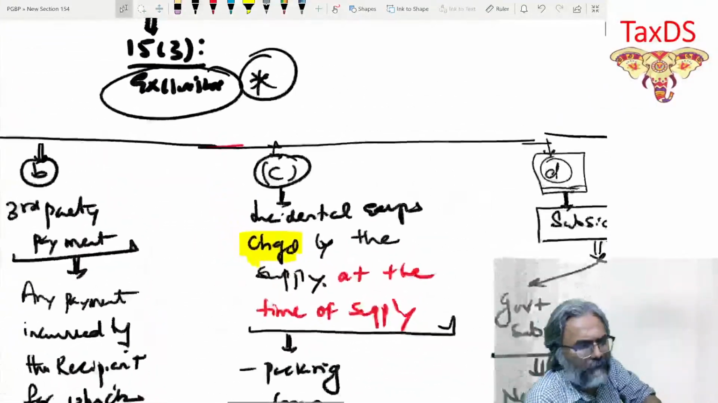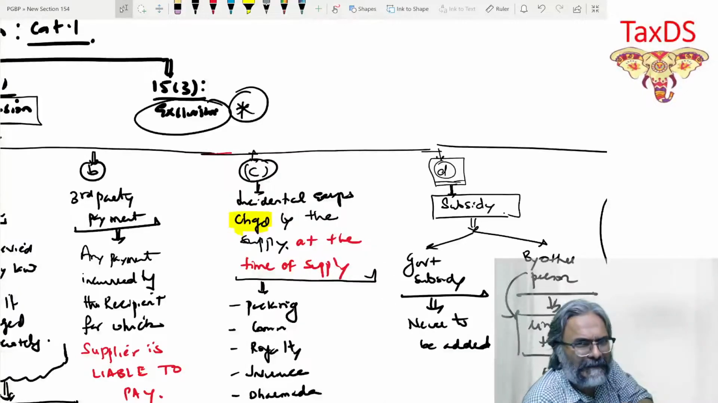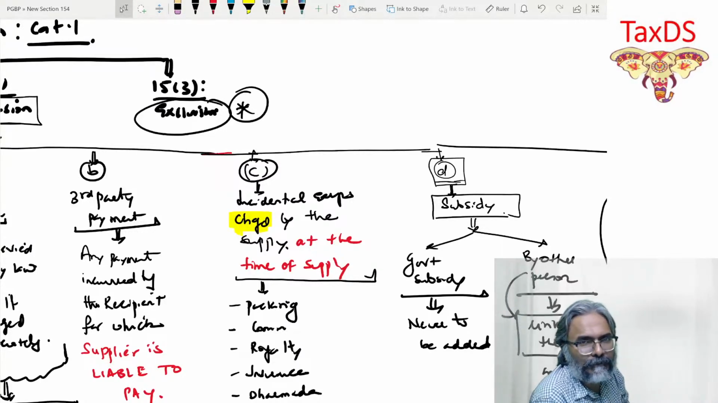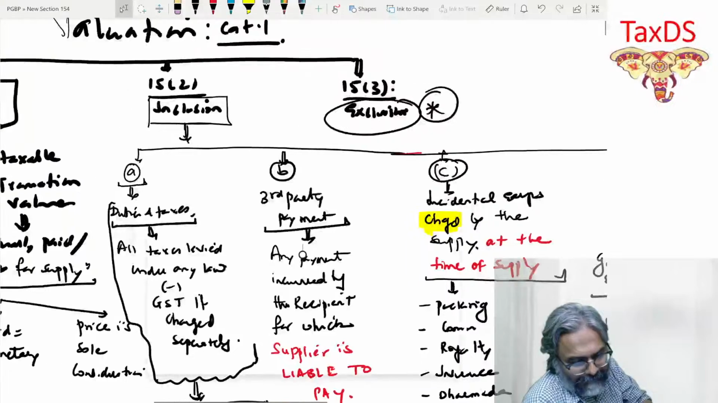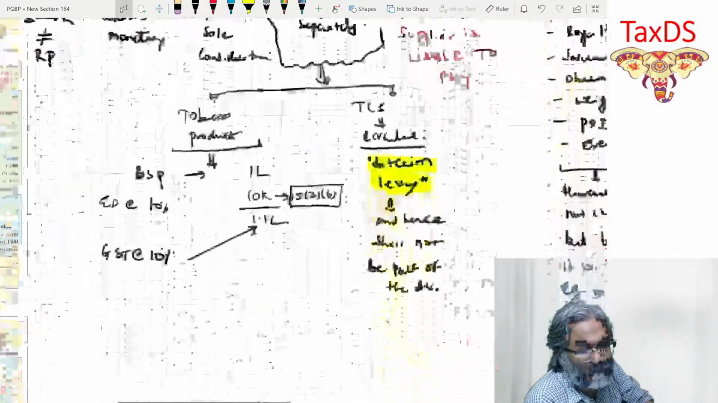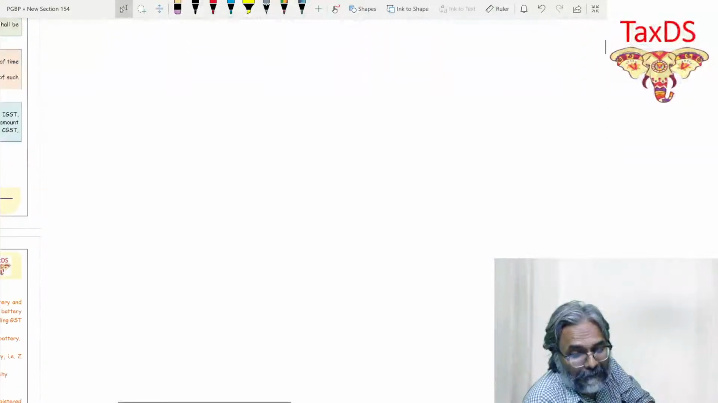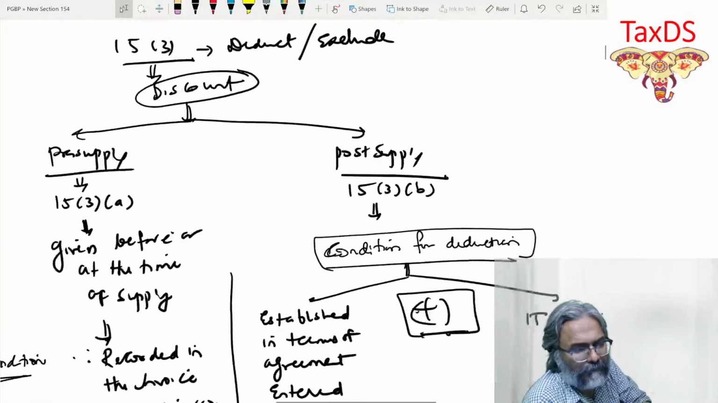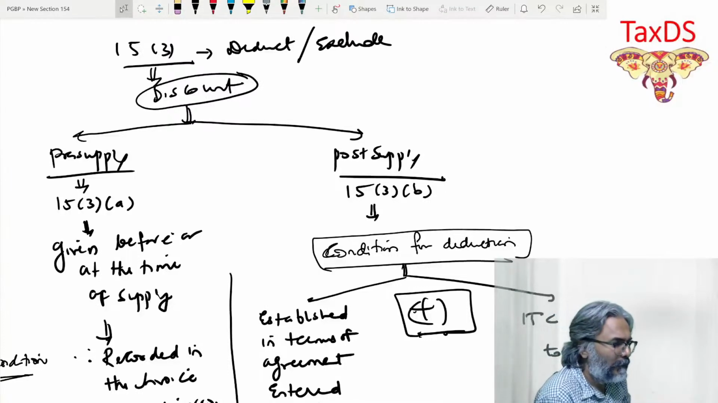Now, just students, obviously you will also be running out of space. Put an asterisk mark. And write, this exclusion or deduction is towards discount. This particular exclusion is towards what? Towards discount. So 15.3 talks about deducting or excluding the discount.